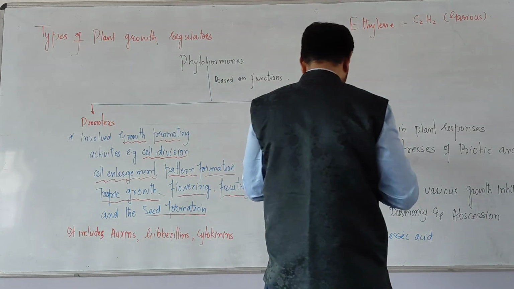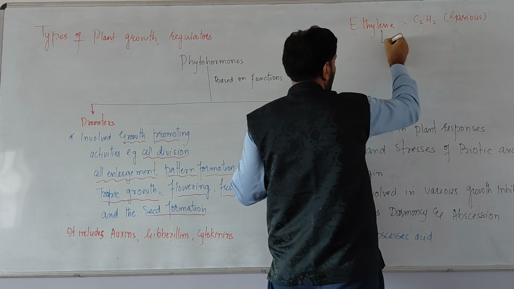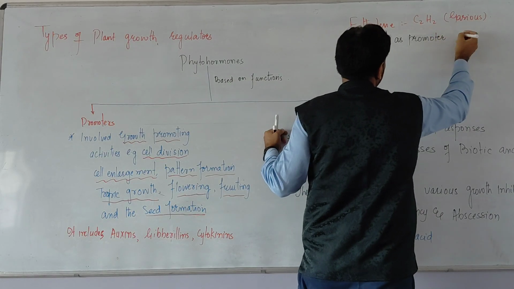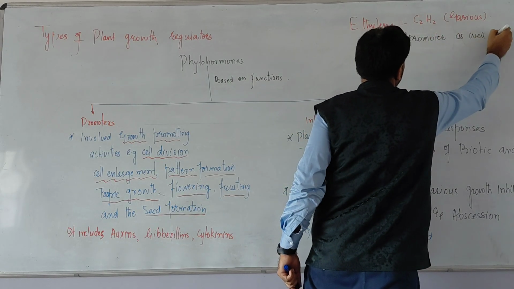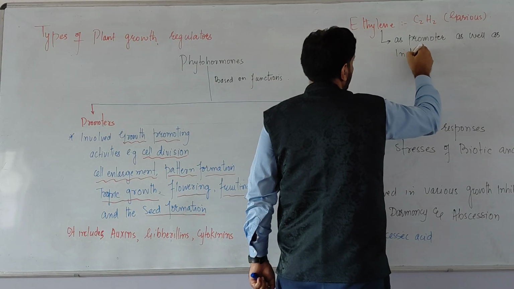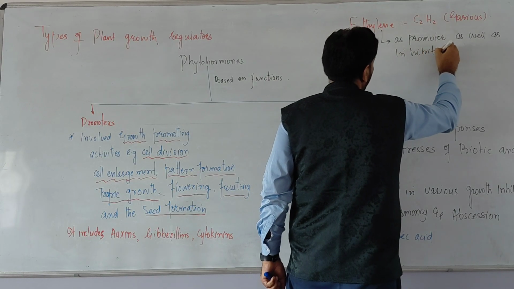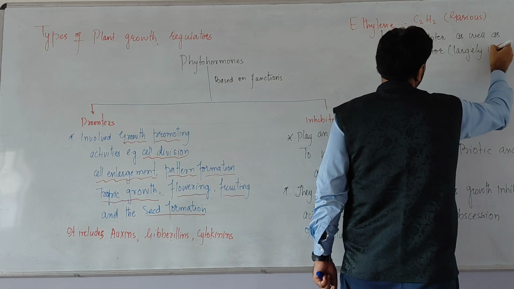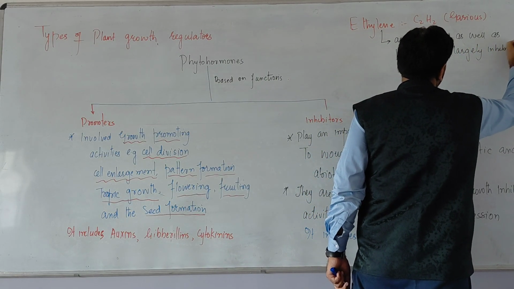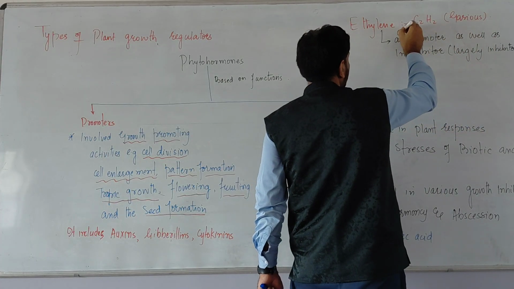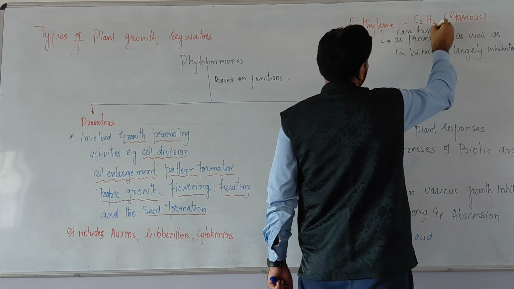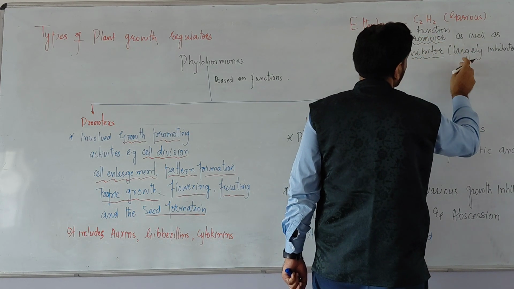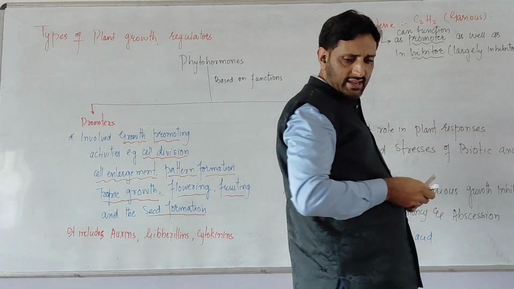So it has a dual function, but it largely functions as an inhibitor.